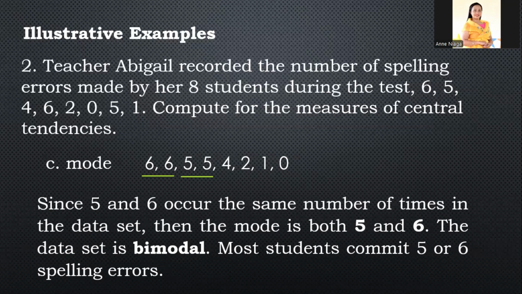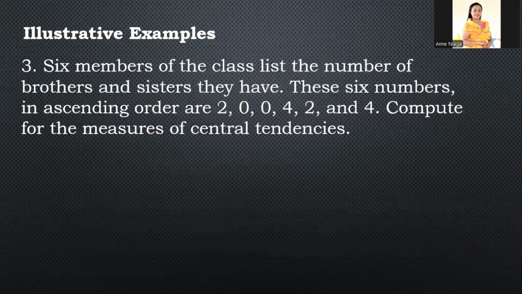Okay, next. Number 3 example: 6 members of the class list the number of brothers and sisters they have. They write down the brothers and sisters they have. These 6 numbers are 2, 0, 0, 4, 2, and 4. Compute for the measures of central tendency. The values are not arranged in ascending order.